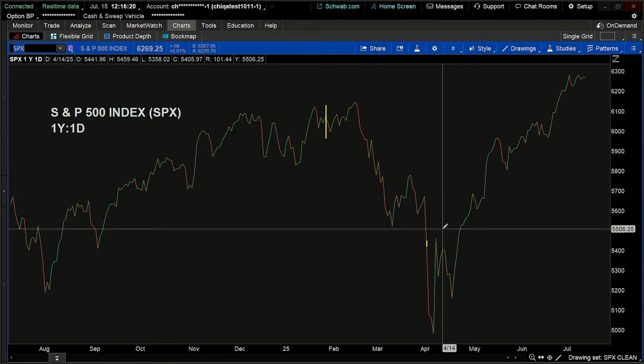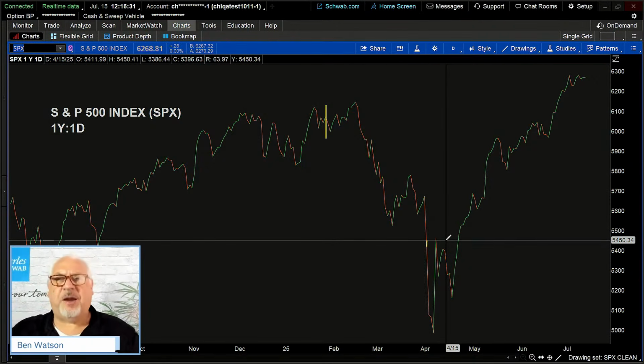Now, the line chart is only one way to look at the market. Line chart is a very simple way to approach looking at the market, but I'm going to shift our gear again just a little bit here. This is a line chart. The time frame on this particular chart is 1 year. Daily chart, so each endpoint on this line, each little increment on this line is 1 day. But there's a lot more information we can get.